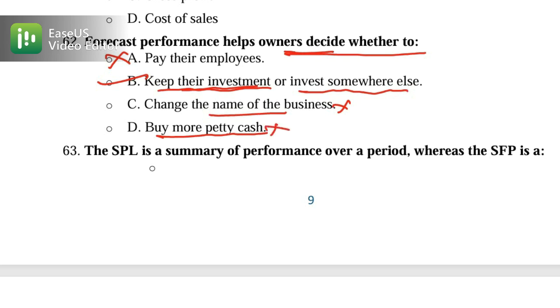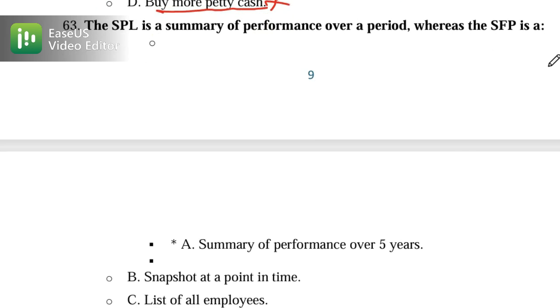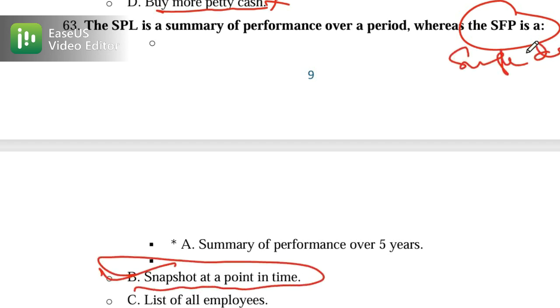Now let's move on to the 63. SPL is a summary of performance over a period, whereas SFP, statement of financial position, is a snapshot. So we have understood before that SPL shows performance over time, while SFP is the snapshot at a single date. So option B is correct because it is a snapshot at a point in time. Clear? Now let's move on. This MCQ is very important. Most of the time they will ask you a question like that.